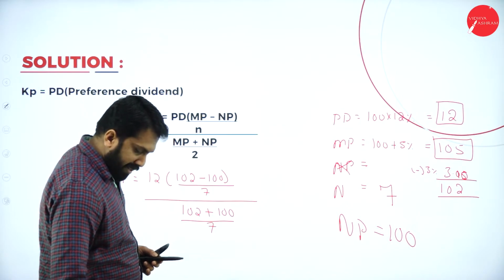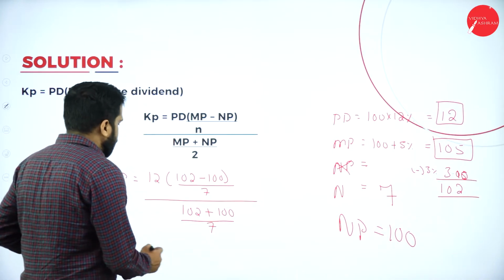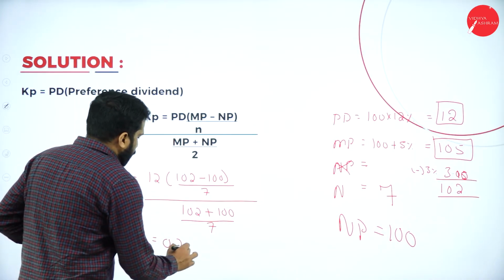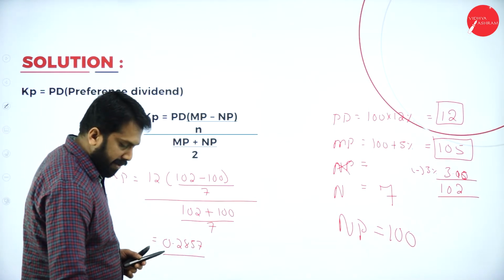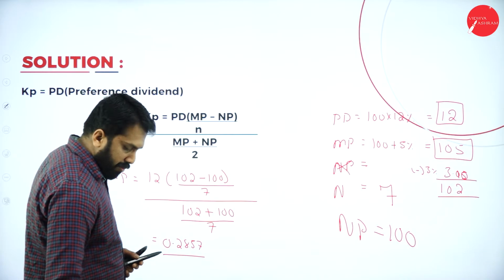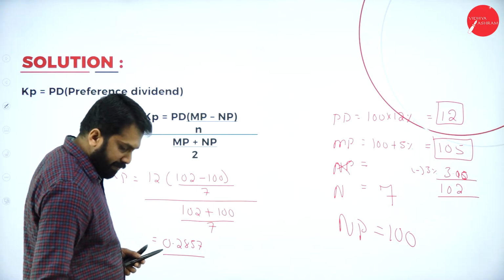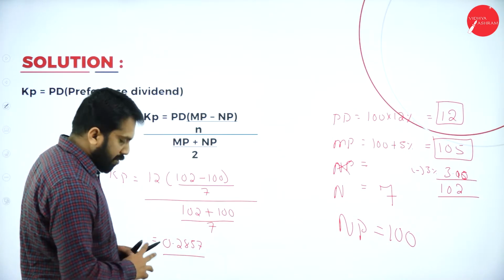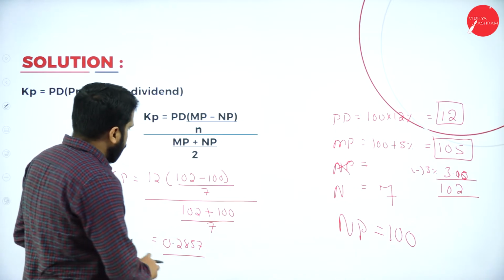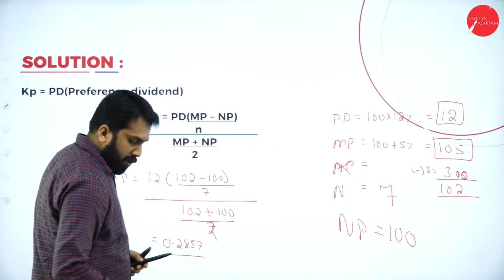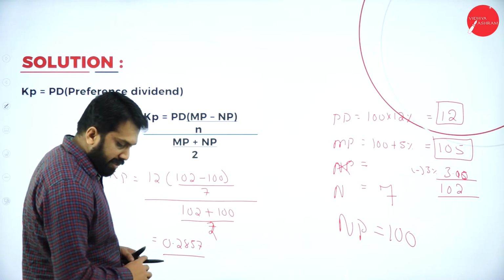So, 2 divided by 7. You will get 0.2857 something.